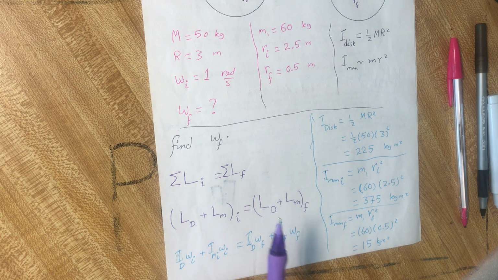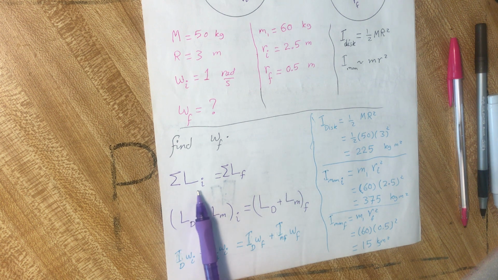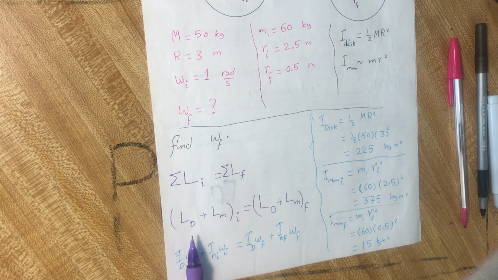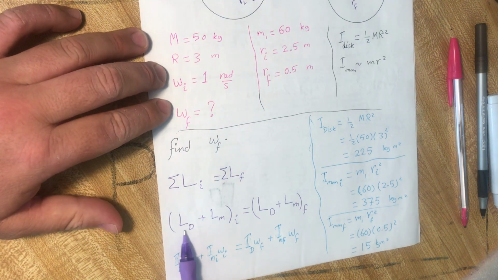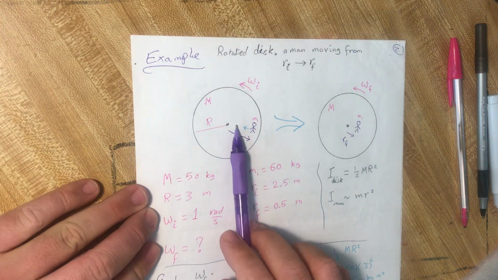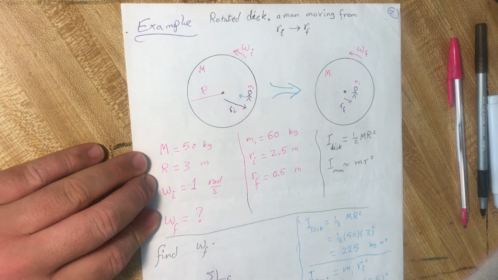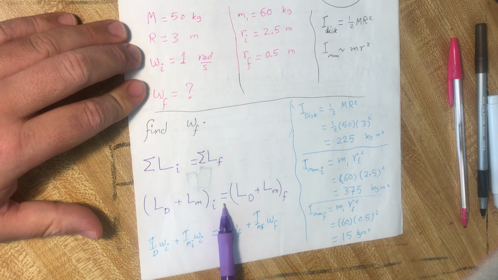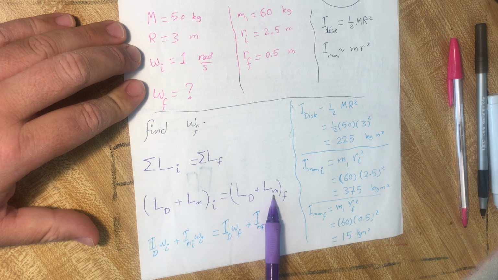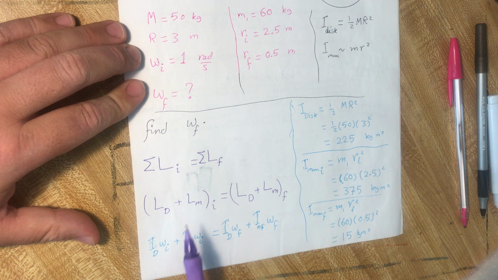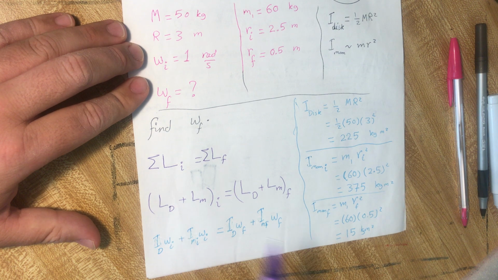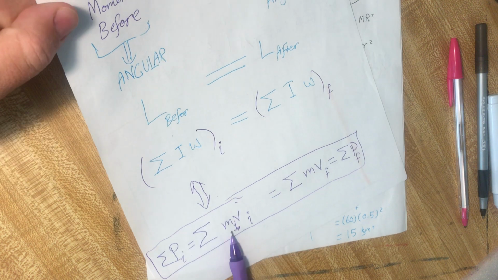We know that the angular momentum before, initially, is equal to the angular momentum of the whole system finally. The initial angular momentum is the angular momentum of the disk, L_D, plus the angular momentum of the man initially. We have two objects, the disk and the man. This should be equal to the angular momentum of the disk plus that of the man finally. The angular momentum is not mv as in linear momentum.